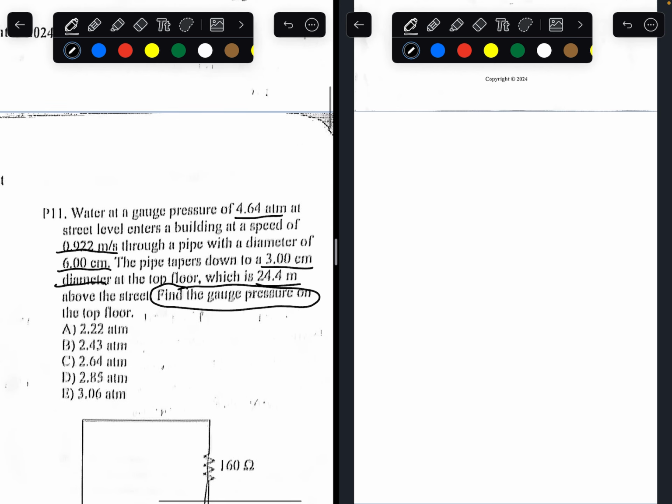So essentially, we'll draw the diagram out like this. Water flowing through a diameter of 6 centimeters flows at a rate of 0.922 meters per second.